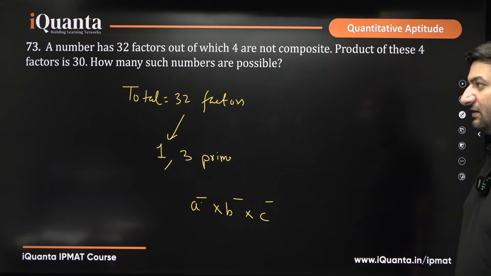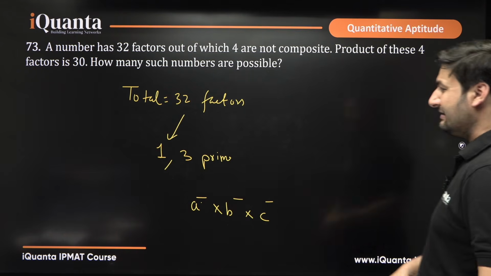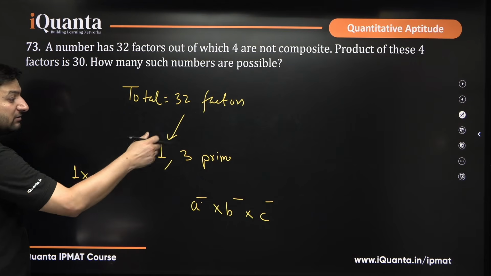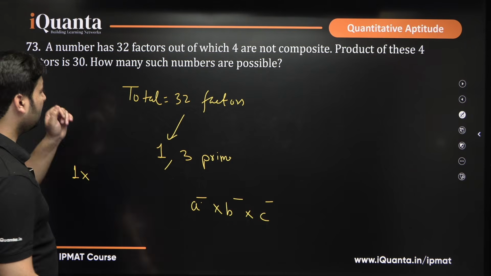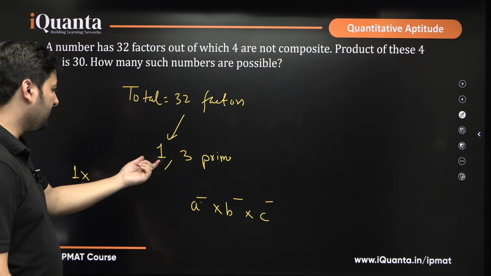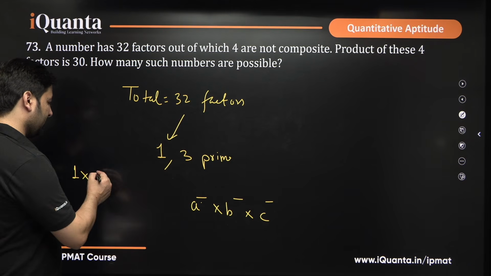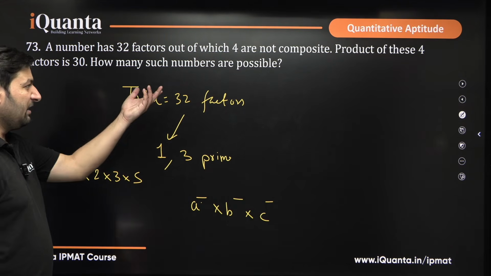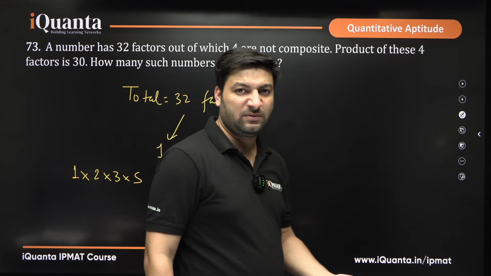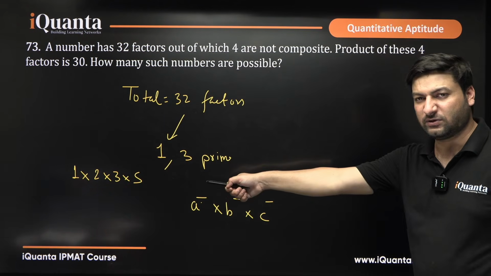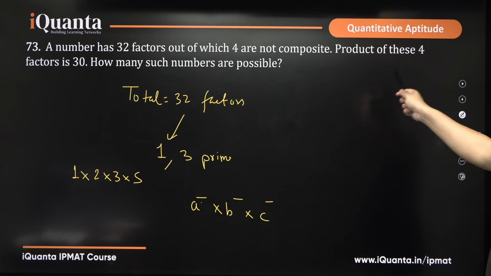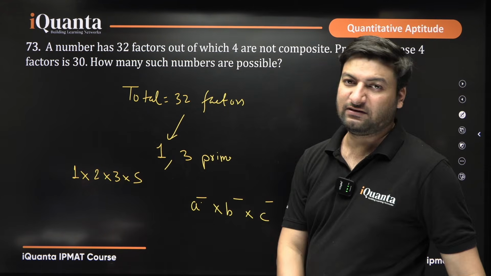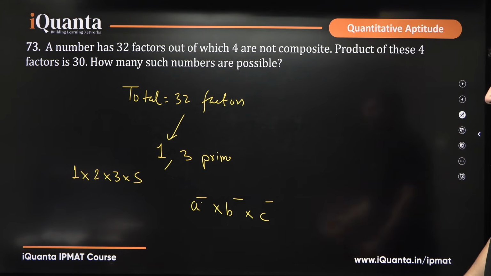The product of these 4 factors is 30. Of these 4 factors, 1 will obviously be a factor, and the other 3 prime factors have to give a product of 30. How can you get the product of 3 prime numbers as 30? There is only one case: 2, 3, 5. There is no other case possible. 30 can be achieved as 6 into 5, but 6 is not a prime number. 3 into 10, 10 is not a prime number, because in prime factorization only primes are allowed. Of these 4 factors, 1 was 1 while the other 3 were prime. How many such numbers are possible?